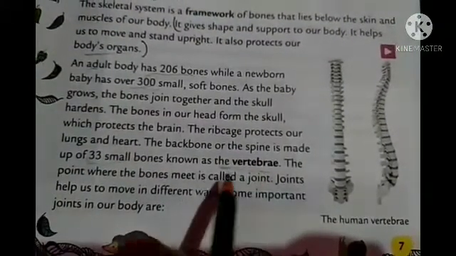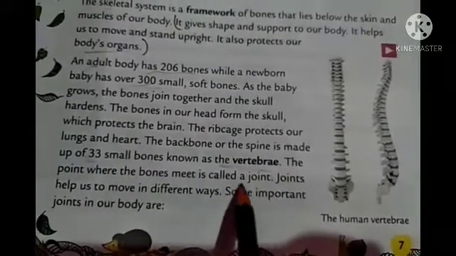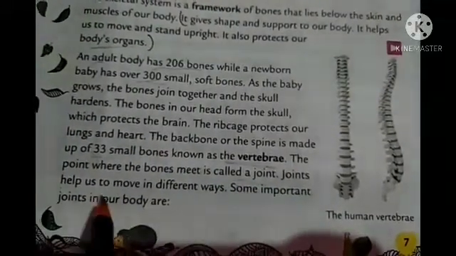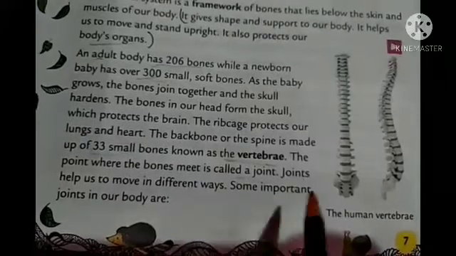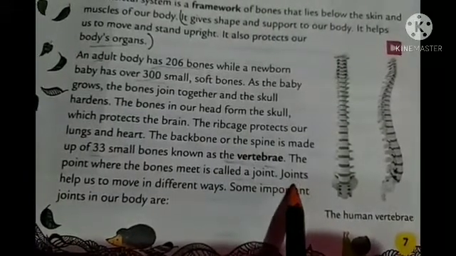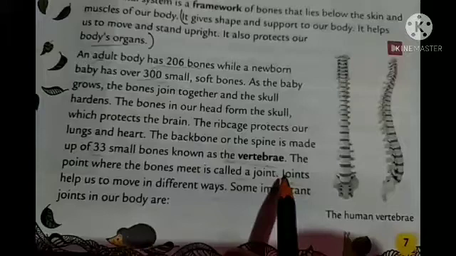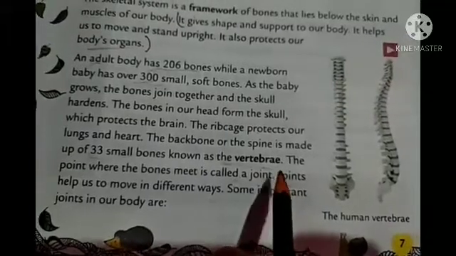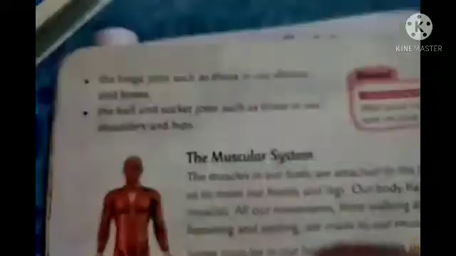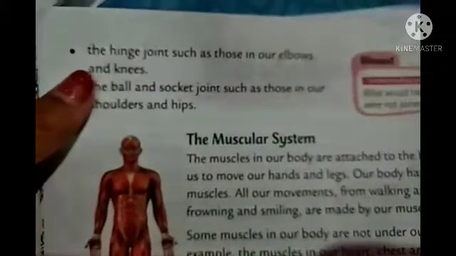Okay, and the point where bones meet is called a joint. Joints help us to move in different ways, and we also know that there are different joints in our body. So types of joints are also given. Let's see. Here you can see hinge joint, then ball and socket joint, with examples also there.